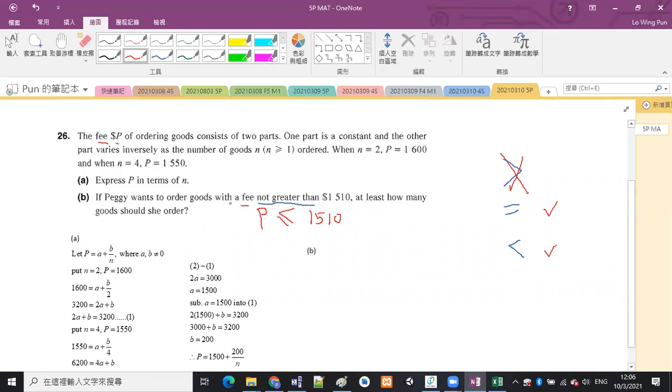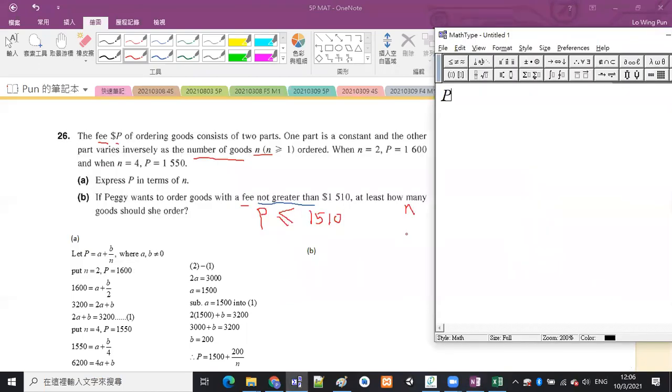Okay, goods, how many goods? The number of goods is n. So the question asks you to find the least value of n. Given that if I want P to be less than or equal to 1510, then we just do this: P less than or equal to 1510.